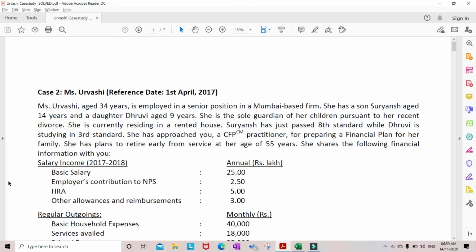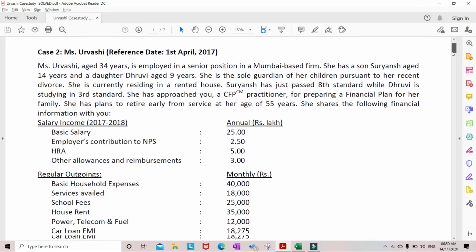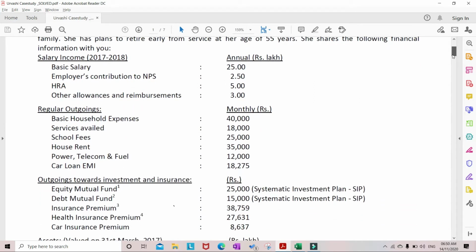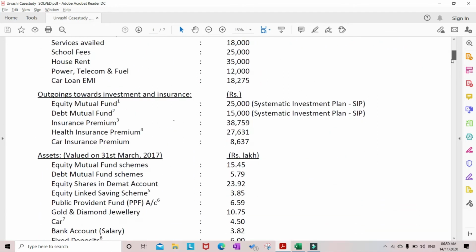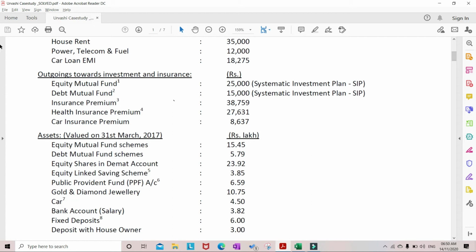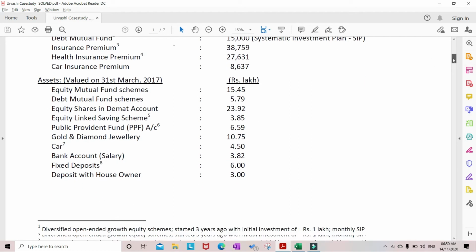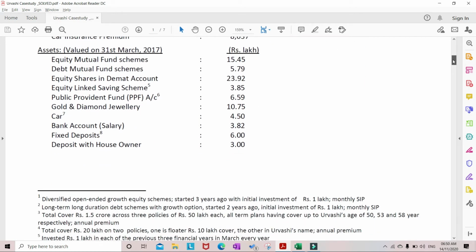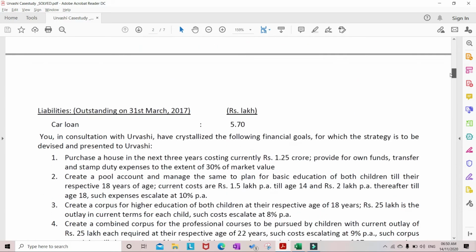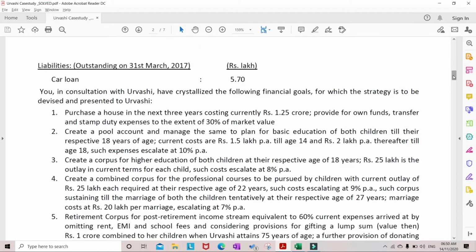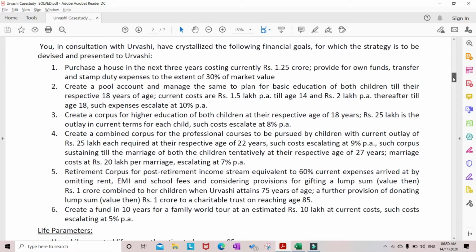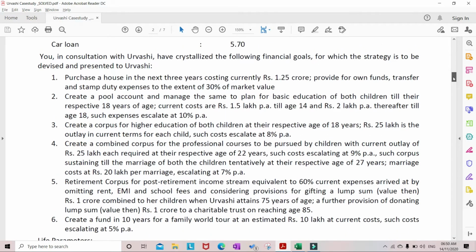She shares the following financial information with you. So her salary income is given, then her household expenses are given here, and these are her investments, and below are her assets. We should read all these things carefully. Then liabilities.